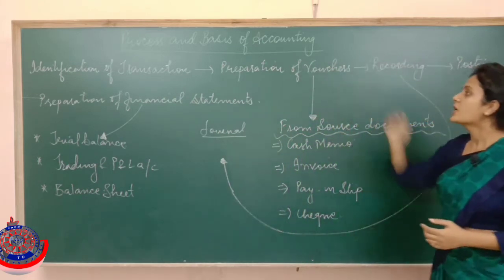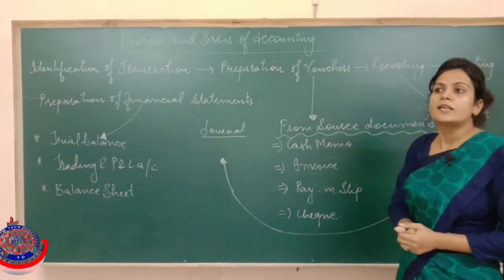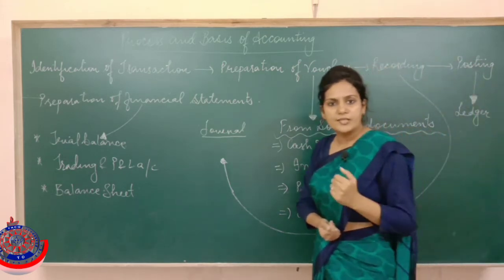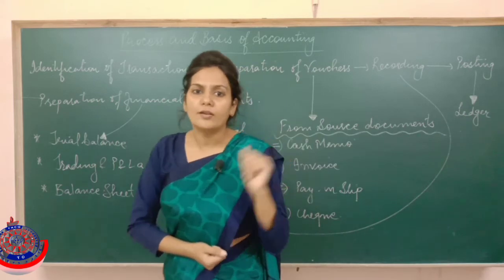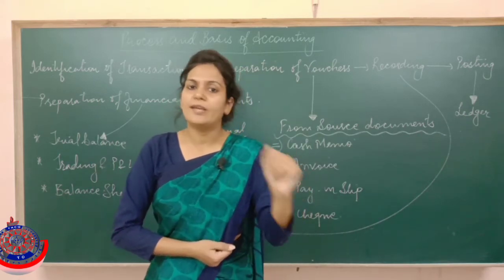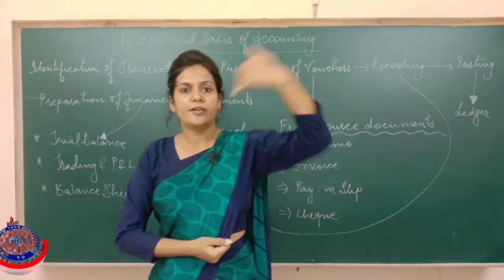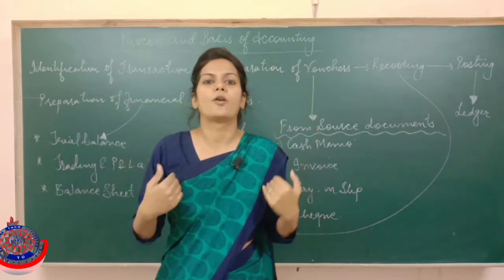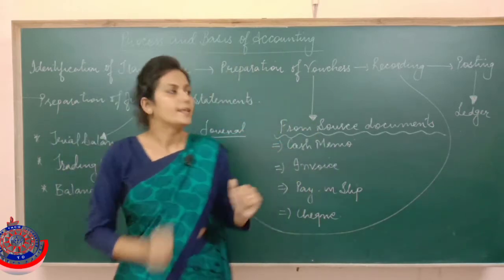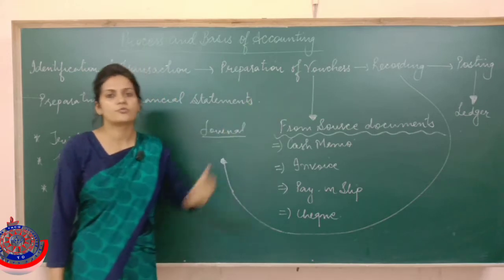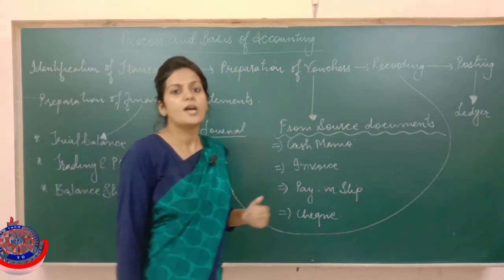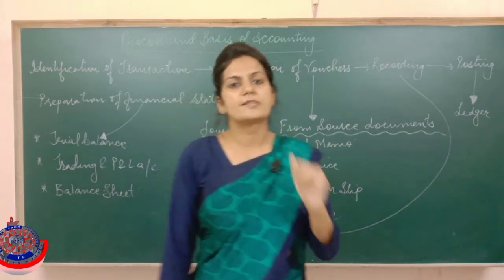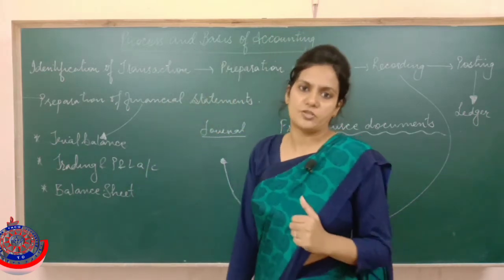The next step is preparation of vouchers. See, once we identify the transactions, then we have to record them. And we record the transactions with the help of an entry, as I told you. But after identification and before recording, one more step comes in. That step is preparation of vouchers. The meaning of vouchers I have already explained to you in the previous video. Vouchers means the evidence or the proof of the transactions.